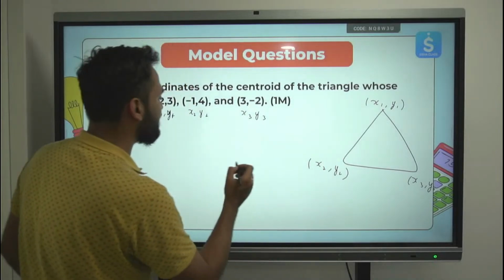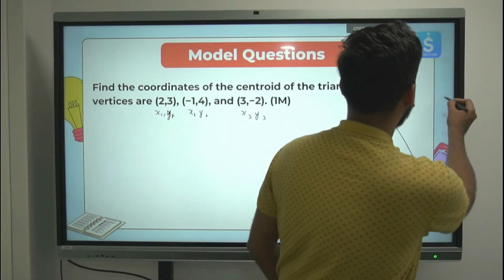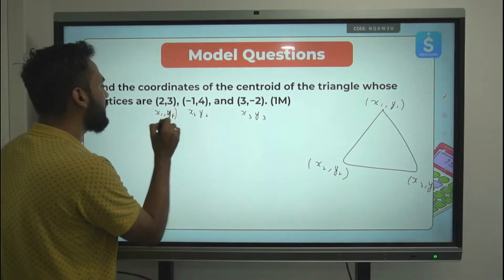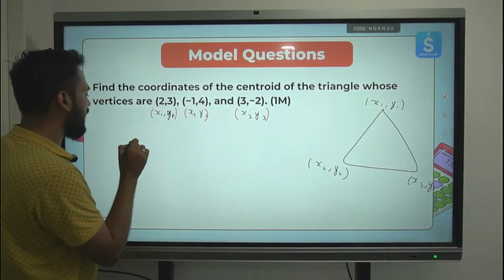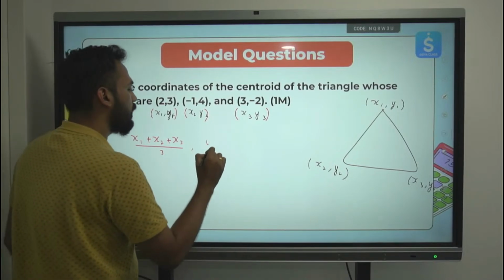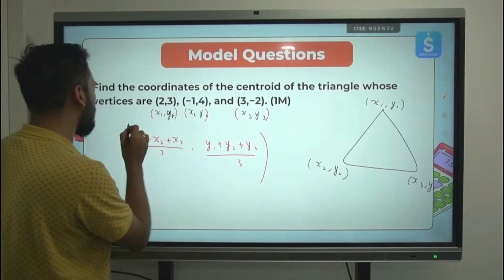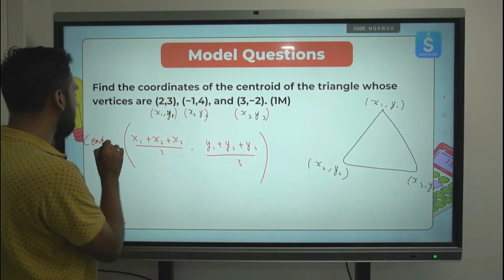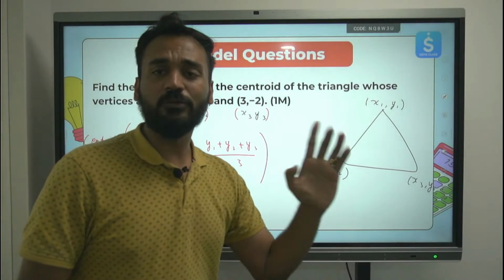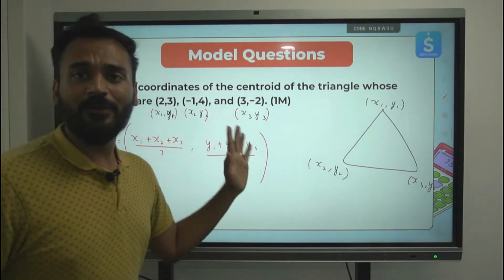If these are the coordinates, then the centroid, the point of intersection of all the medians of the triangle, is given by this formula: x1 plus x2 plus x3 upon 3, comma, y1 plus y2 plus y3 upon 3. This is the centroid of any triangle whose vertices are given to us. The centroid of the triangle is found by the average of all the x coordinates and the average of all the y coordinates.